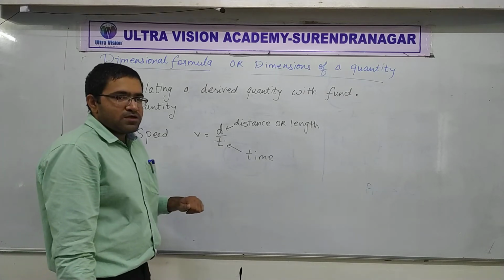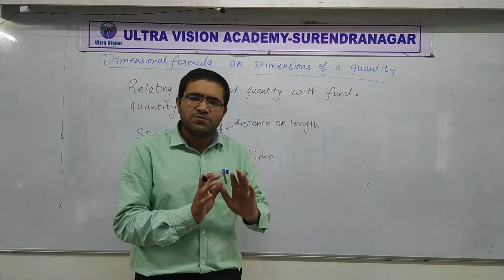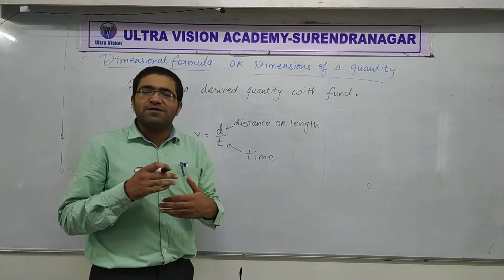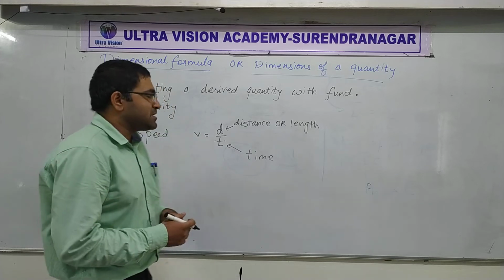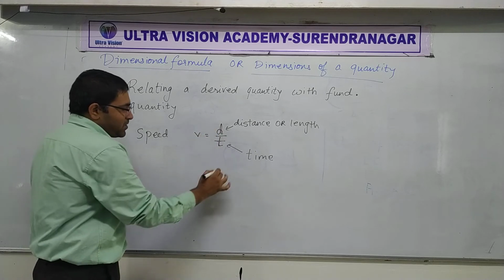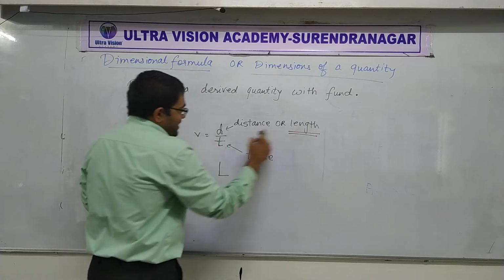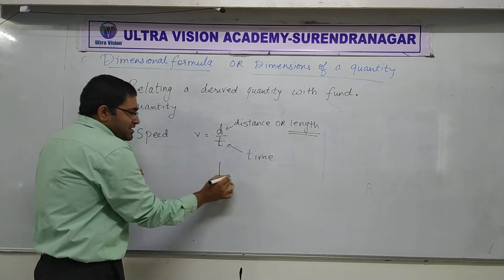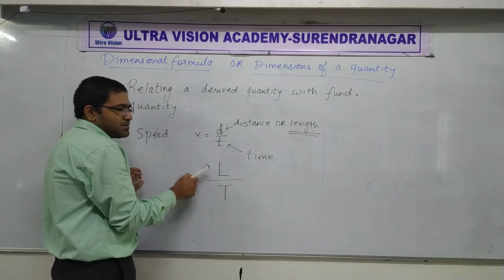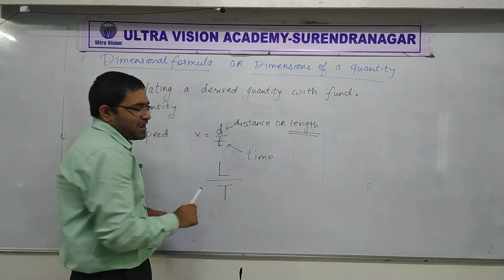If we use this in the form of relating it with quantities, not units, a very minor difference. Instead of talking about units, if we write it in the form of quantities, then I can say that speed is some kind of length, L, I am writing L for length, divided by some kind of time. Did you understand what I have written here? I am saying speed is some kind of length upon some kind of time. Yes or no?